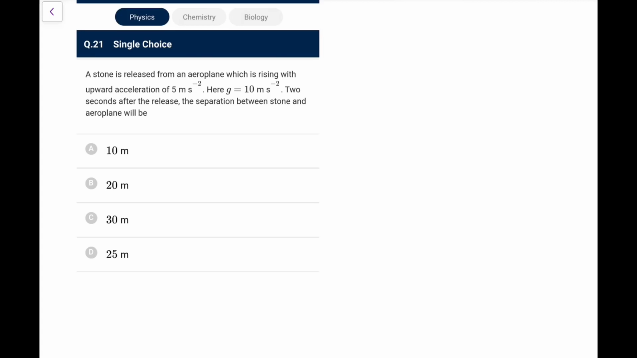A stone is released from an aeroplane which is rising with an upward acceleration of 5 meter per second square. g is this. 2 seconds after the release, the separation between stone and aeroplane would be. So first of all, u of stone with respect to plane is 0 because it is dropped. Taking downward as positive, acceleration of stone is 10 downwards, plus 10, and plane is 5 upward, that is minus 5, so it is 15 meter per second square downwards.